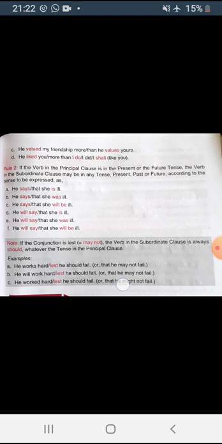You can see, he works hard lest he should fail. He will work hard lest he should fail. He worked hard lest he should fail. So I hope these two rules for the sequence of tenses are clear to you. Related to that, exercise 1 and 2 is given in your book, and I hope you are able to do it on your own and then match the answers from the solution PDF.